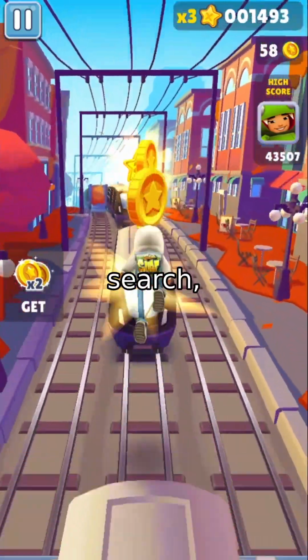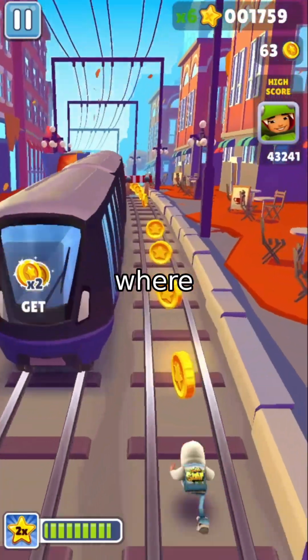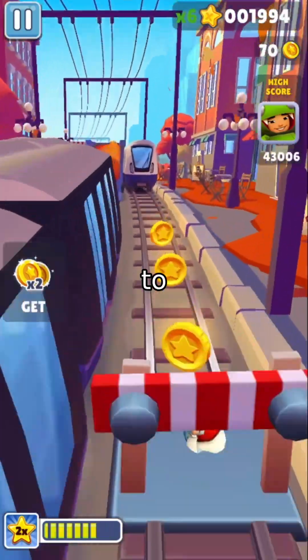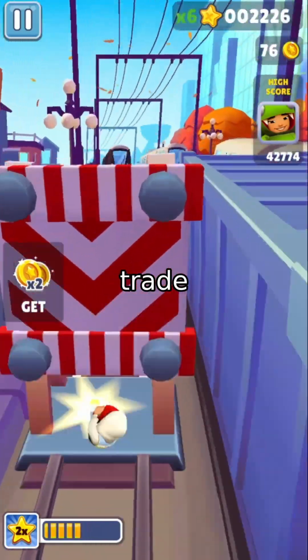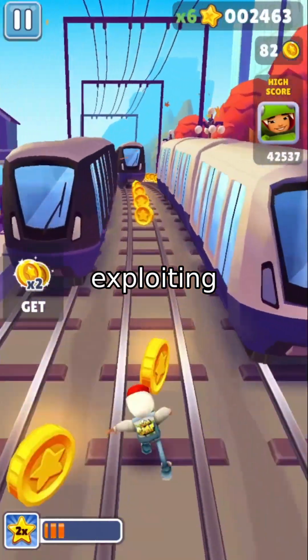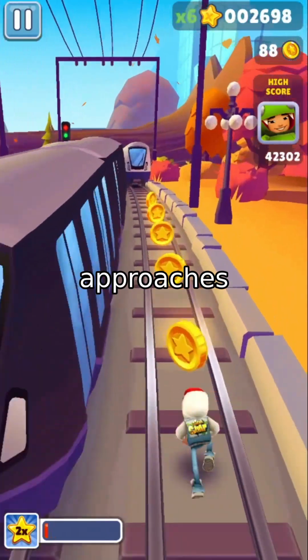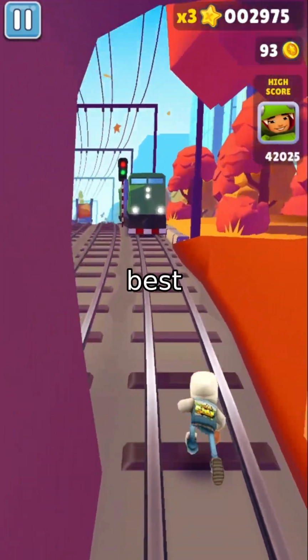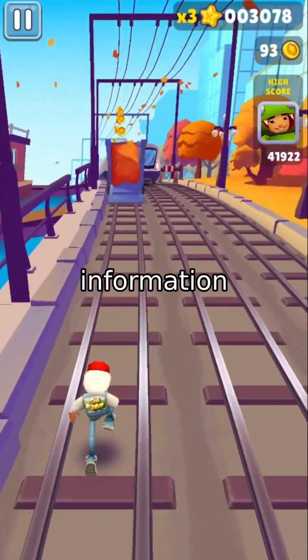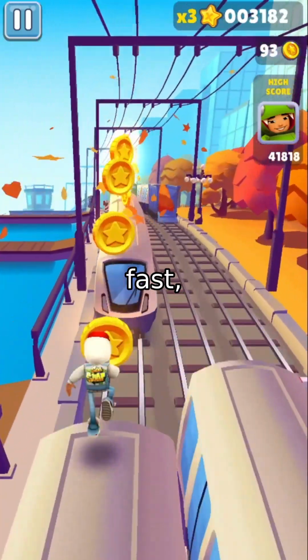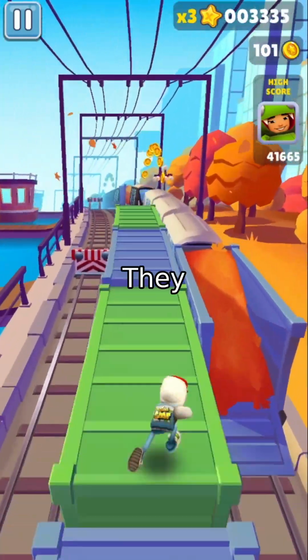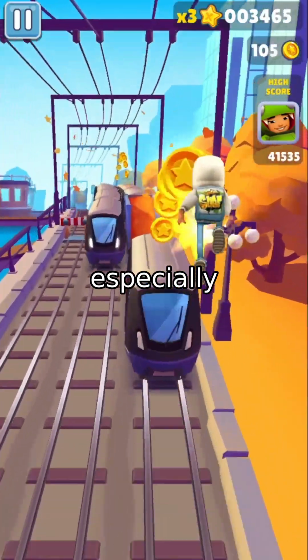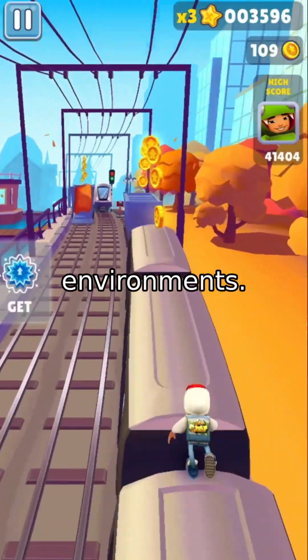This is active search, a fundamental challenge in robotics, where autonomous agents must adaptively decide what to observe and where to go, balancing the trade-off between exploring unknown areas and exploiting prior observations. Traditional approaches to this problem have relied on greedy, myopic strategies, like choosing the next best sensing location based only on immediate information gain. While simple and fast, these methods are suboptimal.